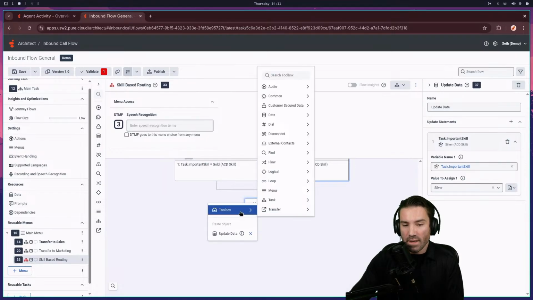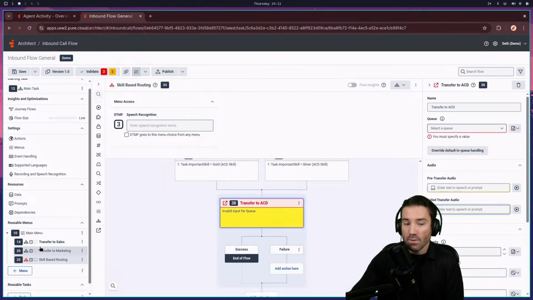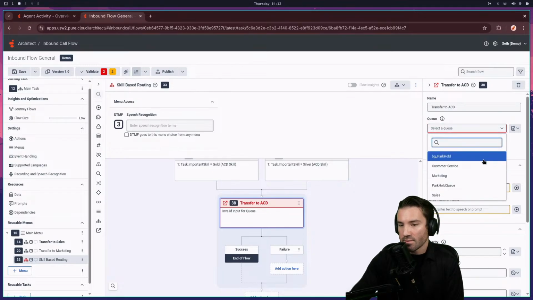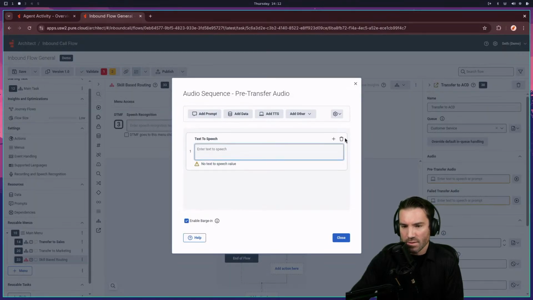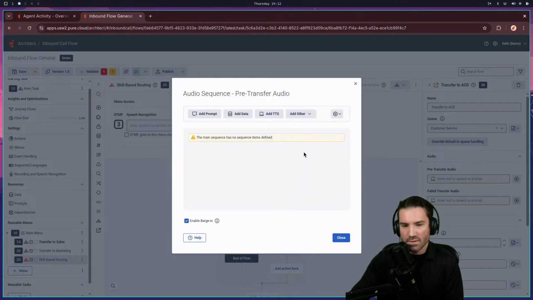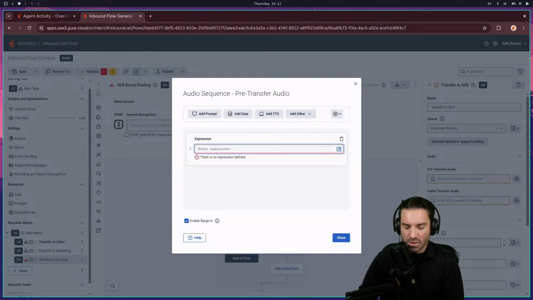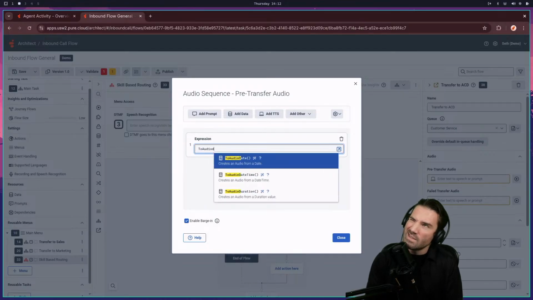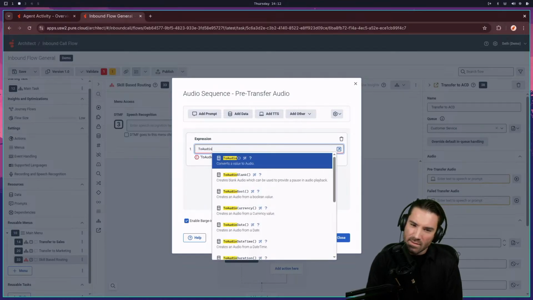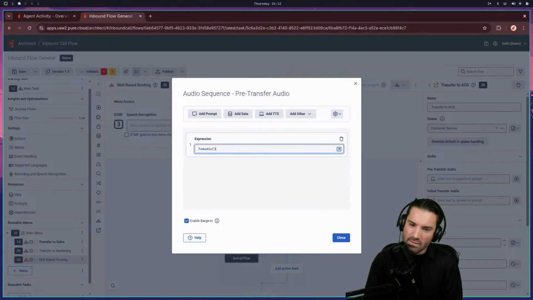And then down here, I can do the same transfer to ACD, like we did very quickly with the other ones. But now I get to add in some pieces. So customer service, let's say that's going to be the one that we have them end up in. So I'm going to delete this, add expression to audio, and let's see. Not set.